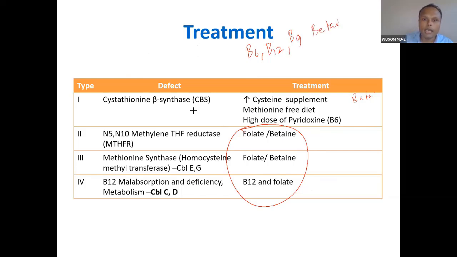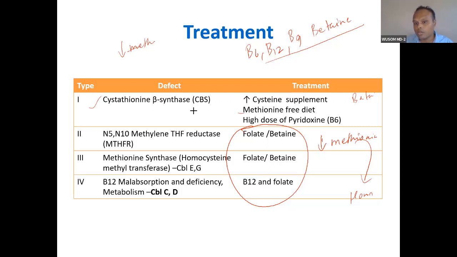And what do you need to avoid? Methionine, especially in this condition. In other conditions, don't give methionine here, but here methionine is low, so you may require methionine here, but not here. Anyway, methionine supplementation has to be low because methionine is anyway catabolized to homocysteine. So methionine supplementation should be low in all conditions, especially here.